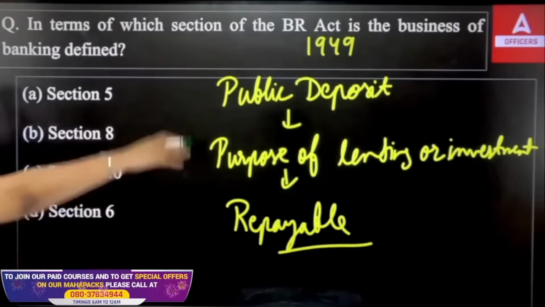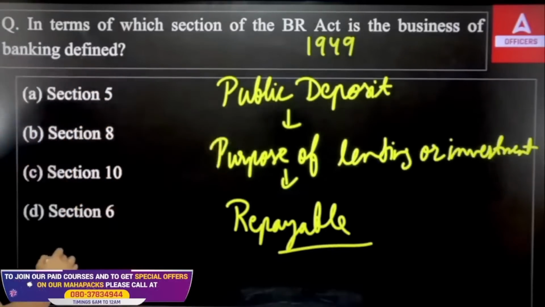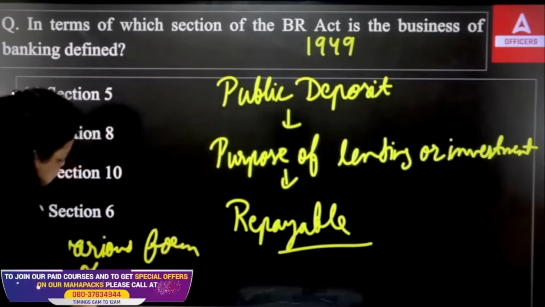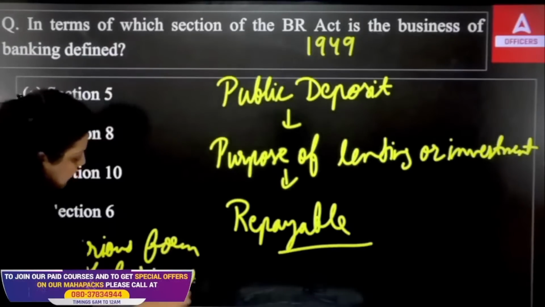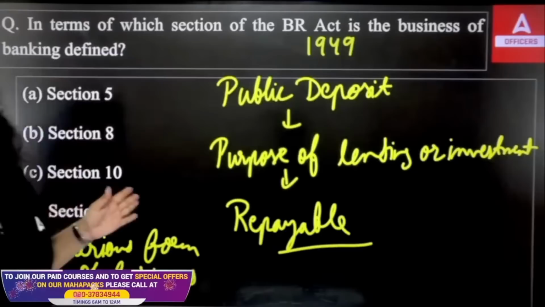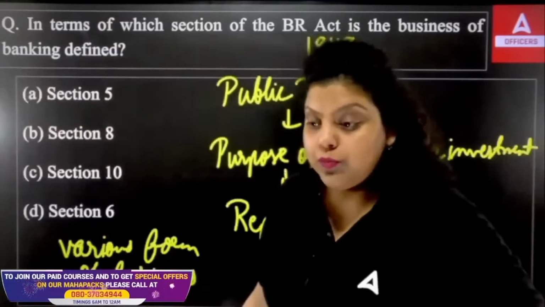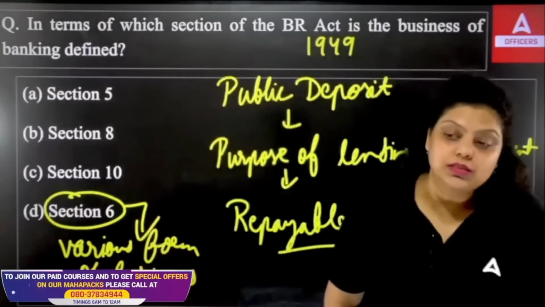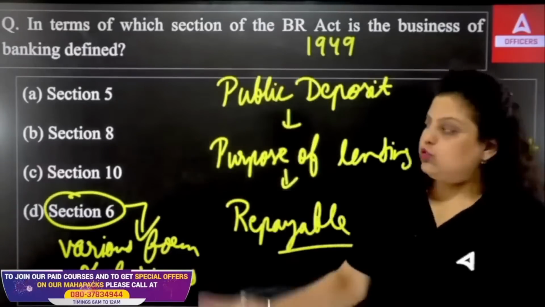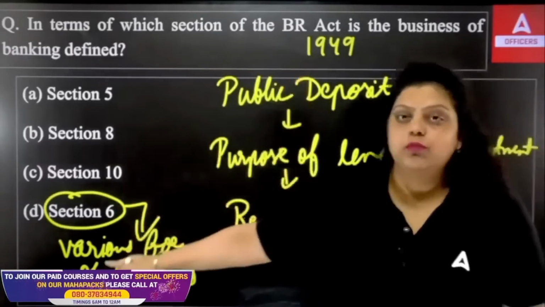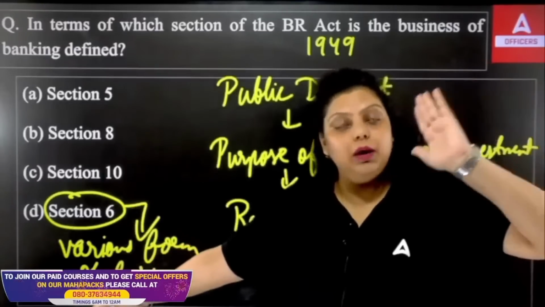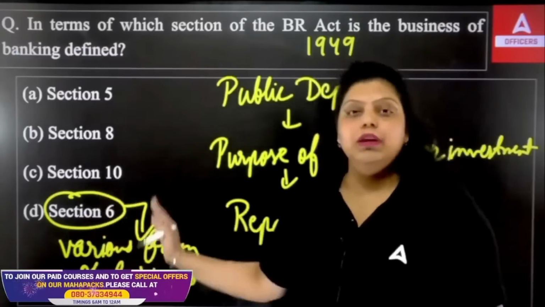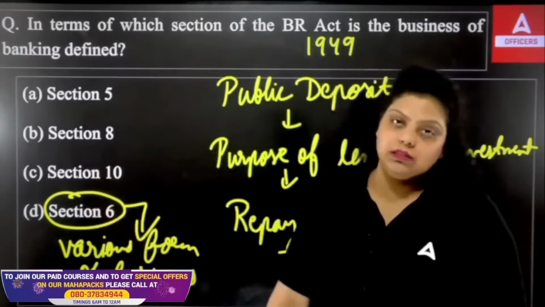Now these are the business of banking. But apart from that, various forms of business are provided by banks. Banks are not only providing these services, they are providing more than these services also. The various forms of business that banks perform are defined under section 6 of the same Banking Regulation Act. Apart from the business of banking, what other forms of business do banks perform? Like providing demat accounts, insurance policies, mutual funds, etc. These are the various types of business banks provide, and this is defined under section 6.